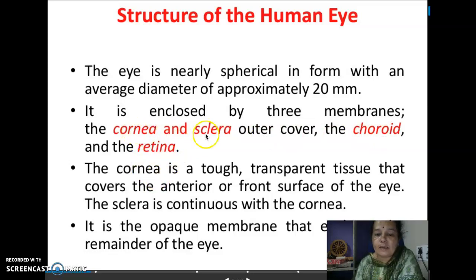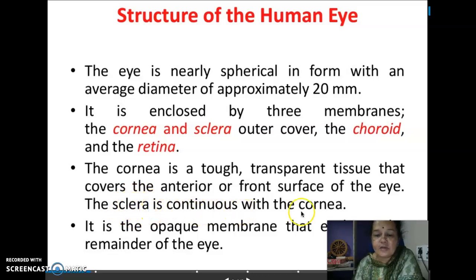The cornea in front of the iris, what I showed, is a tough transparent tissue that covers the front surface of the eye. Okay, the cornea is tough and transparent tissue. It covers the front surface of the eye, and the same cornea continues and is referred to in the backside as sclera.